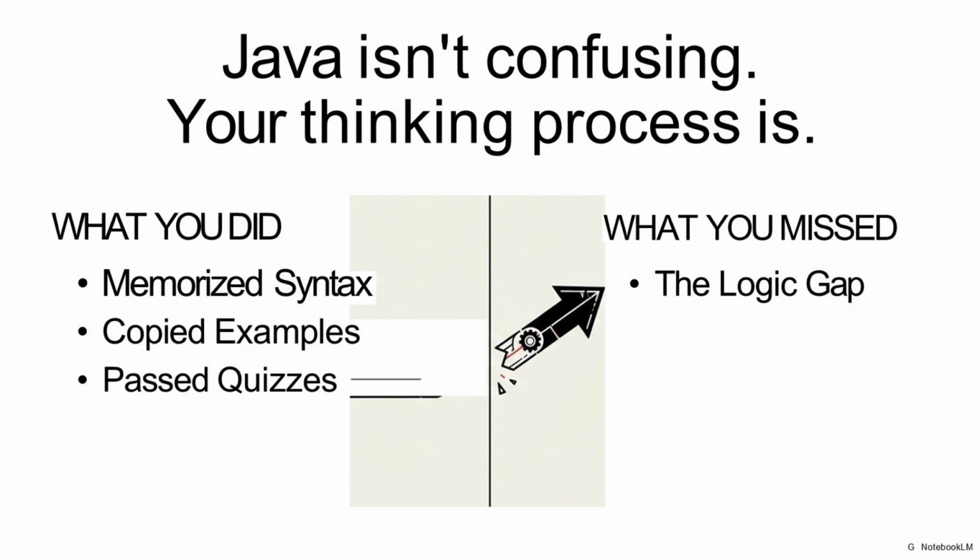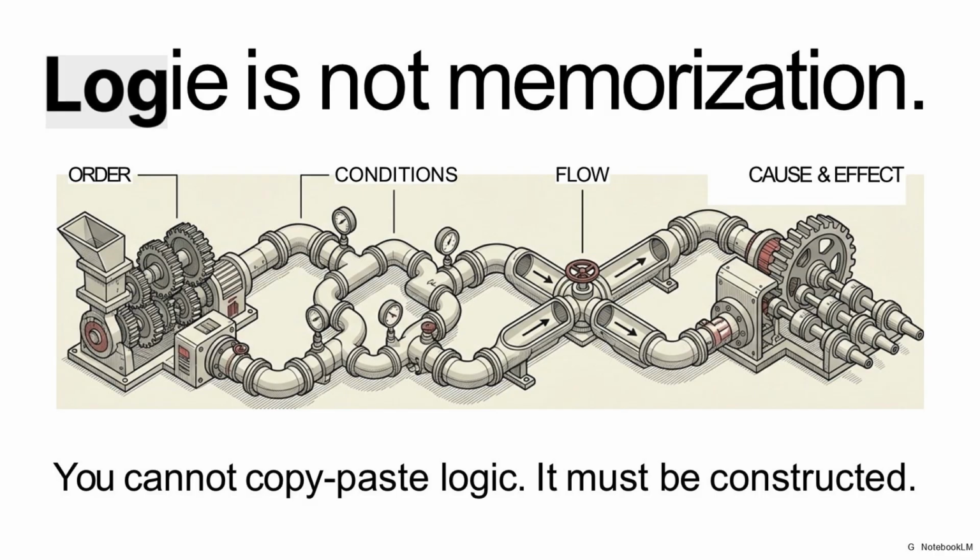Here's the uncomfortable truth. Java is not confusing, but your thinking process is. Many beginners memorize syntax, copy examples, and pass quizzes, yet still can't write a program alone. Why? Because logic isn't about memorization, it's about order, conditions, flow, and cause and effect. Beginners often skip these foundational elements.